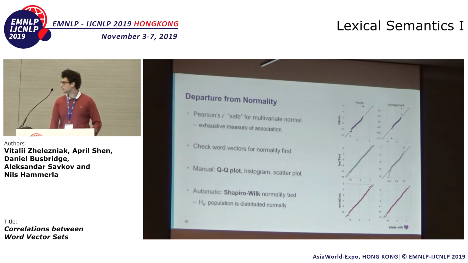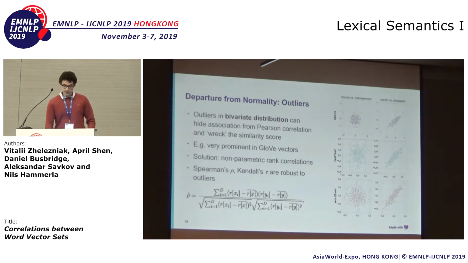So on the right is an example of a QQ plot. It's a scatter plot between the quantiles of the theoretical normal distribution and our data. So we can see, for example, that word2vec is on the diagonal, so it seems like it could be normal. FastText, the first one seems normal, the second one not so much, and GloVe is definitely not normal. There are these massive outliers.